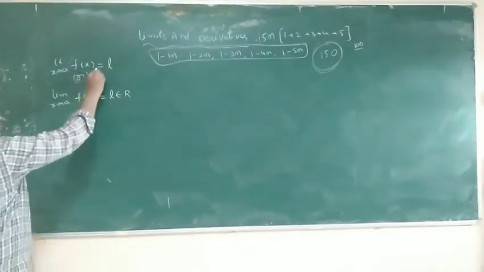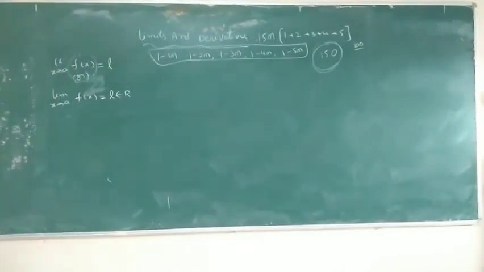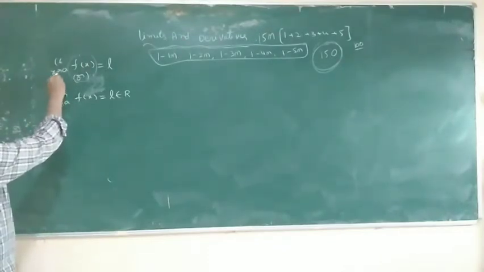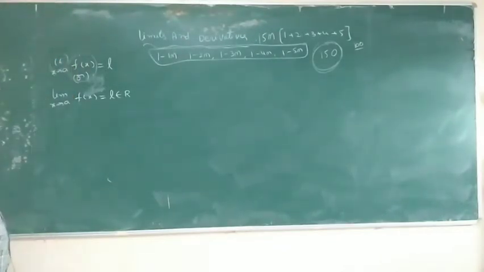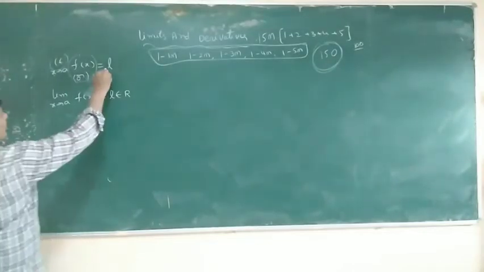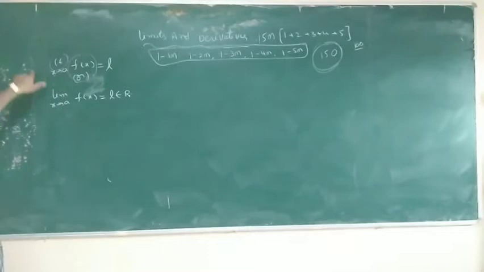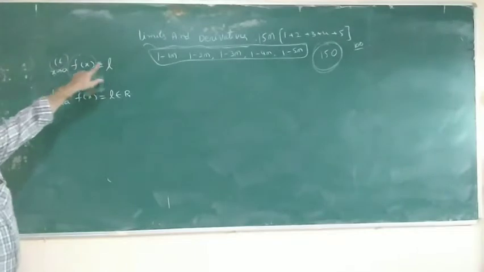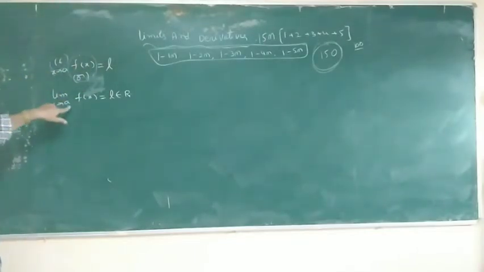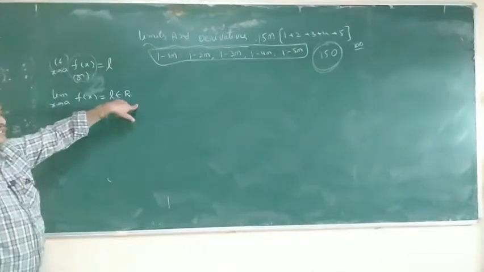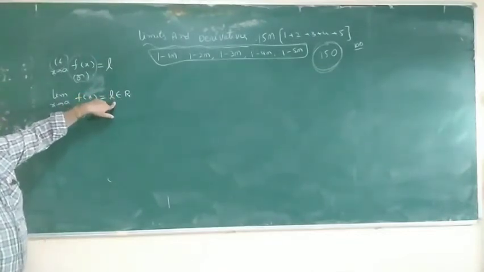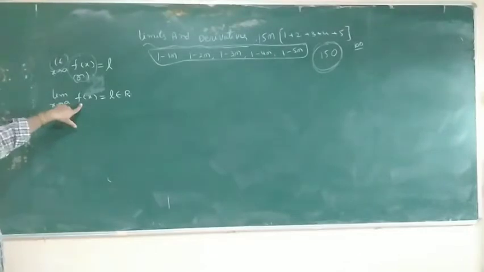This is the function in the variable x. x tends to a, this is the x value, and this is the limit symbol. We have to calculate the limit. L is a number, meaning it belongs to R. Once again, how to read? Limit x tends to a, f of x is equal to L. L is the answer value, a real number, f of x is a function, and x tends to a is a number or value.